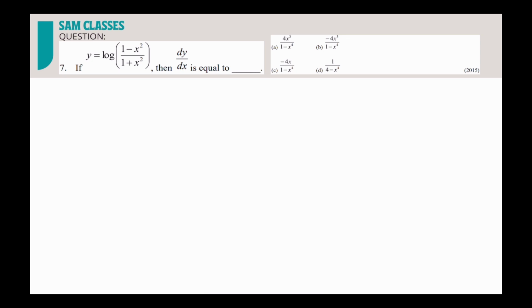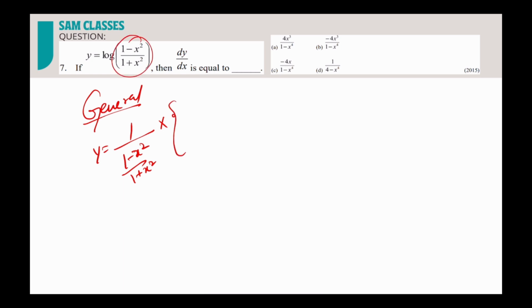Now, the next question. The moment we see it, what do you think? Log is there, differentiation is there. So let's differentiate the whole thing. By the general method, we can differentiate y: log of, so 1 by (1 minus x square by 1 plus x square), and then you do u by v of this inside, and that will be pretty damn big. So we don't need to do all that, the general method.